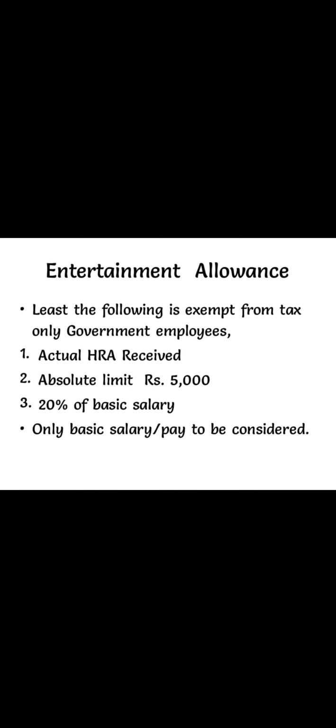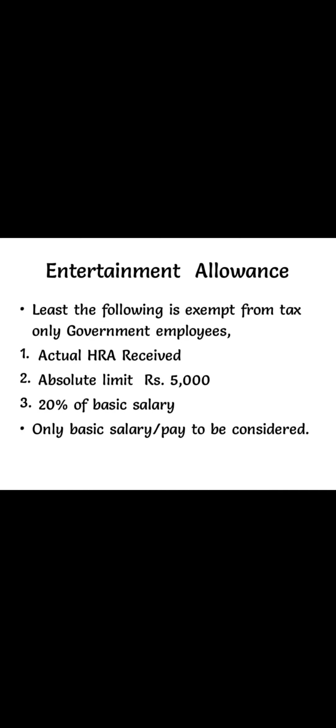The next partly taxable allowance is entertainment allowance. What is entertainment allowance? The allowance given by the employer to the employee for their benefit. The least of the following is exempt from tax, only for government employees. If a private employee receives entertainment allowance from their employer, it is fully taxable. The exemption is allowed only for government employees.